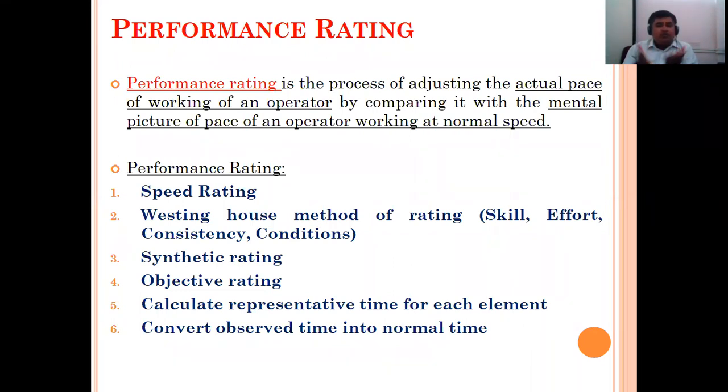That means to understand today's performance, today's work, we have to compare it with the same work in the past. Then performance rating. Performance rating is given on the following points: speed rating, then the Westinghouse method of rating, that is skill, effort, consistency, conditions. Is it right? Skill, effort, consistency, conditions.